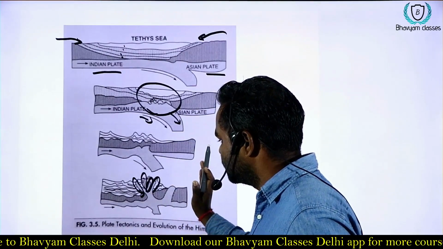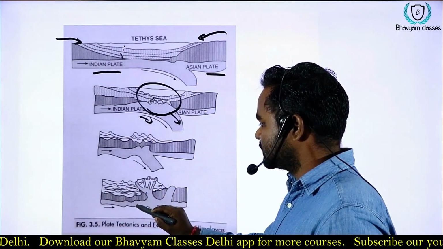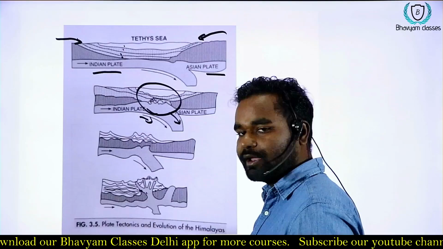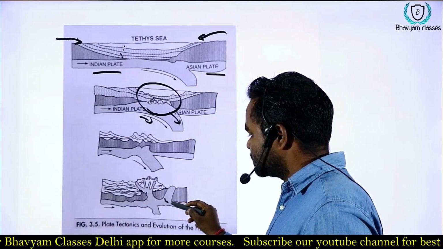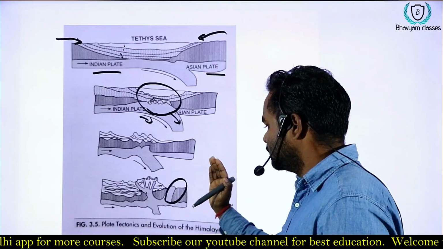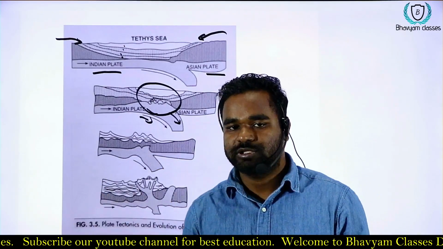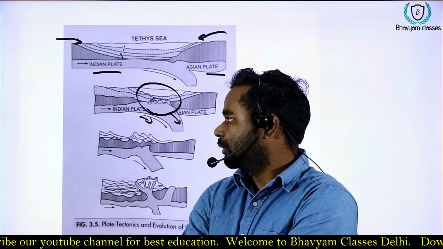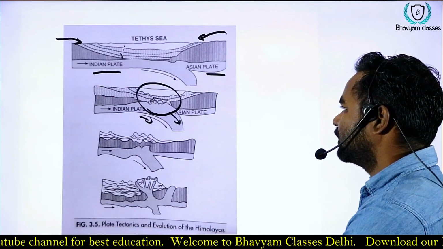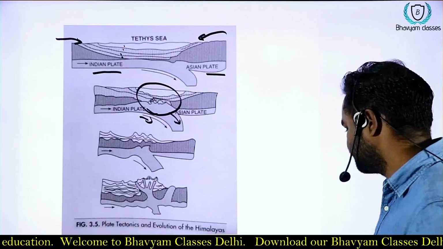All the sediments which were present above the plate start compressing and start forming layers. As you can see, there are 4 layers: Trans, Greater, Middle, and Shivalik. And this is the foreland, or the land behind the plate, which also got compressed and formed the Tibetan plateau. I hope you are clear with the origin and formation of Himalaya.